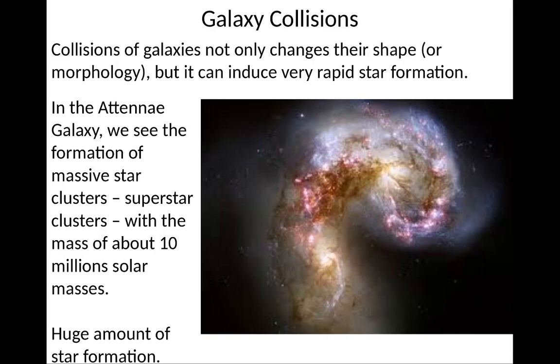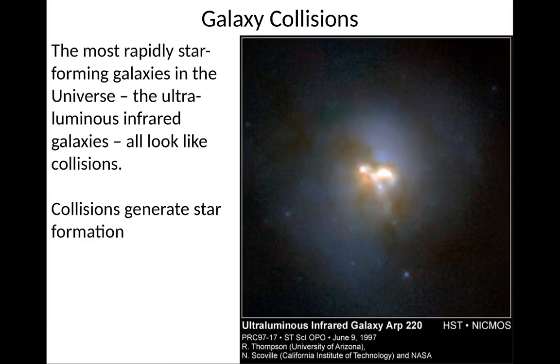The collision of galaxies not only changes their shape, which we see in the Cartwheel and Antenna Galaxy, but also induces very rapid star formation. We see this in the Antenna Galaxy, which we just discussed. In the Antenna Galaxy, there's a massive star cluster, what we call a superstar cluster, with a mass about 10 million times the mass of the Sun. There's a huge amount of star formation within these superstar clusters. The most rapidly forming galaxies in the universe, the ultraluminous infrared galaxies, all look like collisions. So collisions generate star formation.